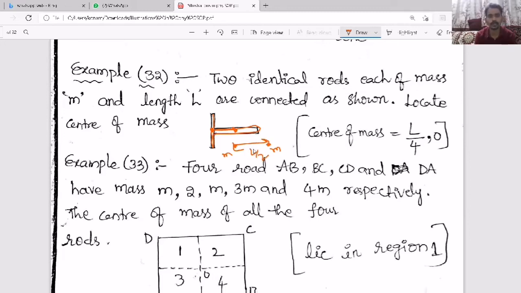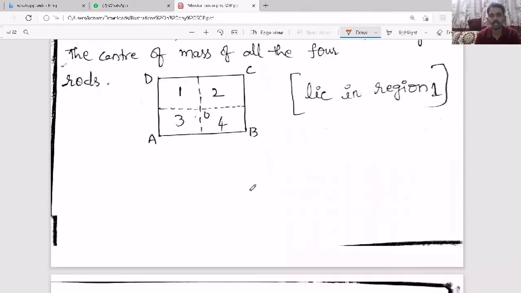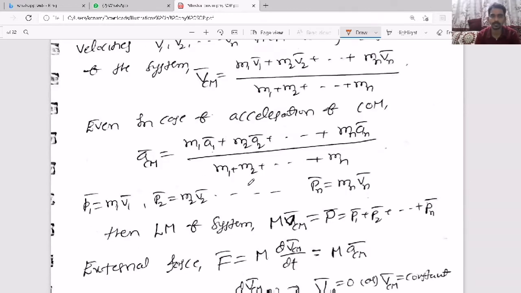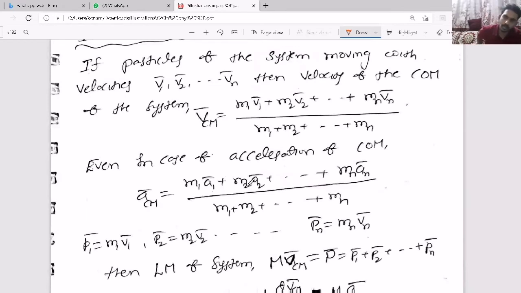Now 2 point masses are separated by a distance, but here the 2 masses are equal, which means the center of mass will be at the center. That means what is the distance from this junction? L by 4. So that way they will give continuous mass distribution, but you have to replace those bodies with a point mass. Where you keep that point must be the center of mass of that continuous mass distribution. So that way you can solve the other questions also. So that is how to find the position of center of mass for point masses and for continuous mass distribution.